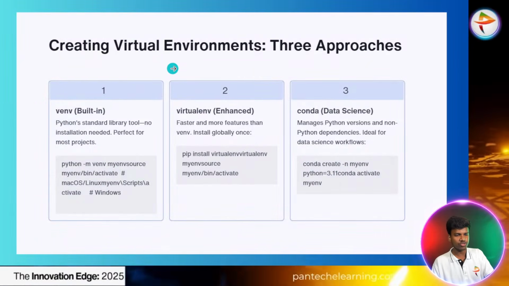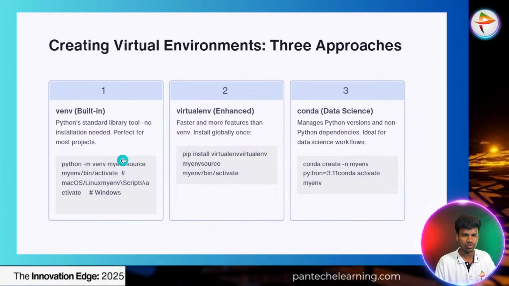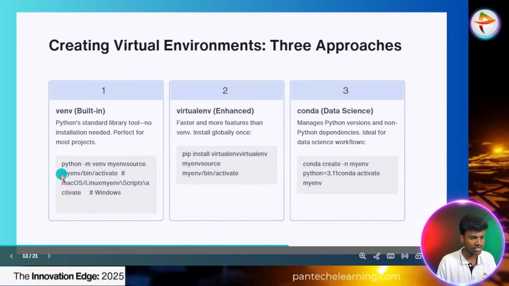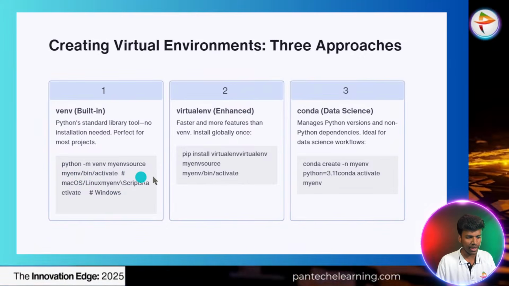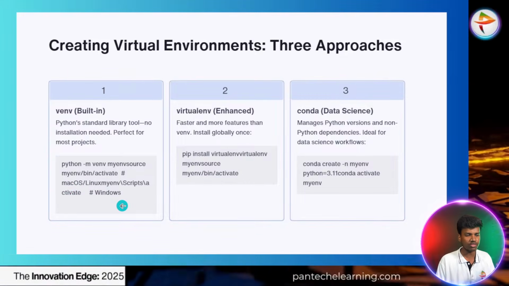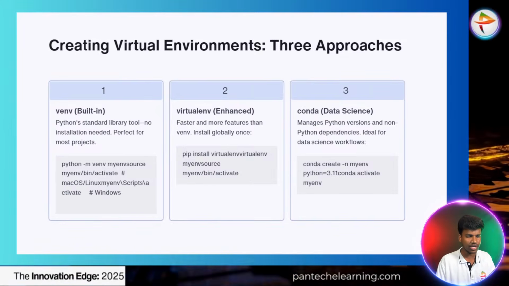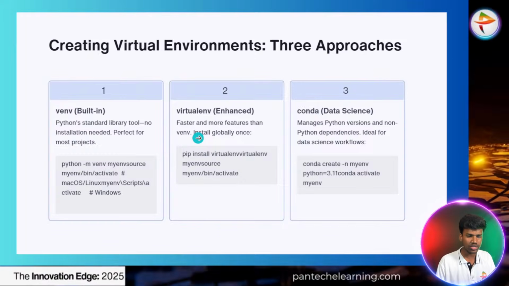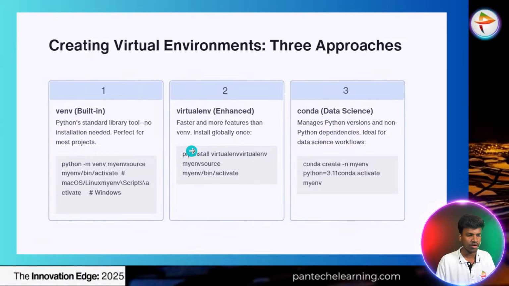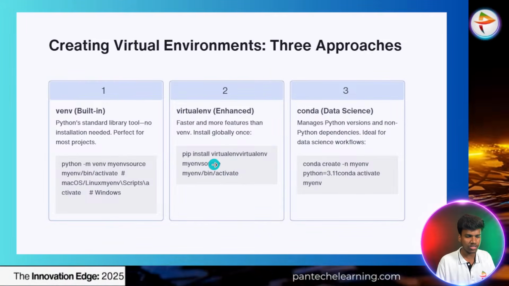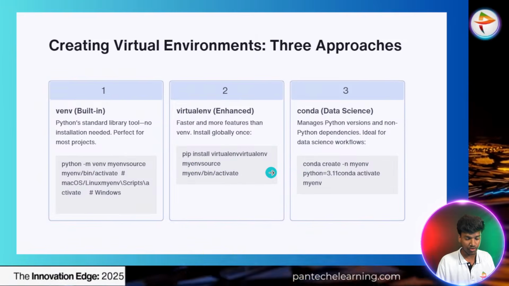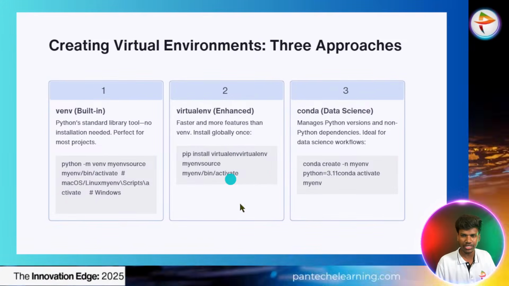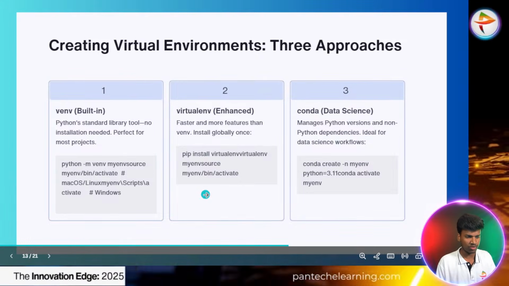So next, creating the virtual environment with three kinds of approaches. Python is standard, so we can follow this: python -m venv myenv, and then source followed by the path. It's different for Windows and other OS, so they have to be presented differently here. And the enhanced one, virtualenv, is faster and has more features than venv. Install it globally once with pip install virtualenv. So this is the syntax, kindly note the syntax. You can create your own environment.